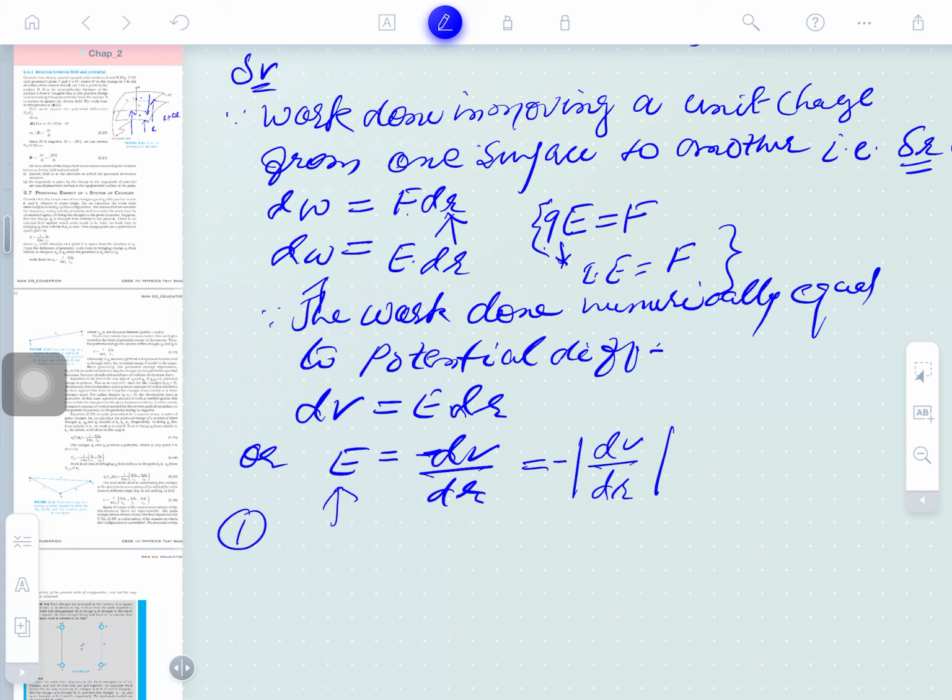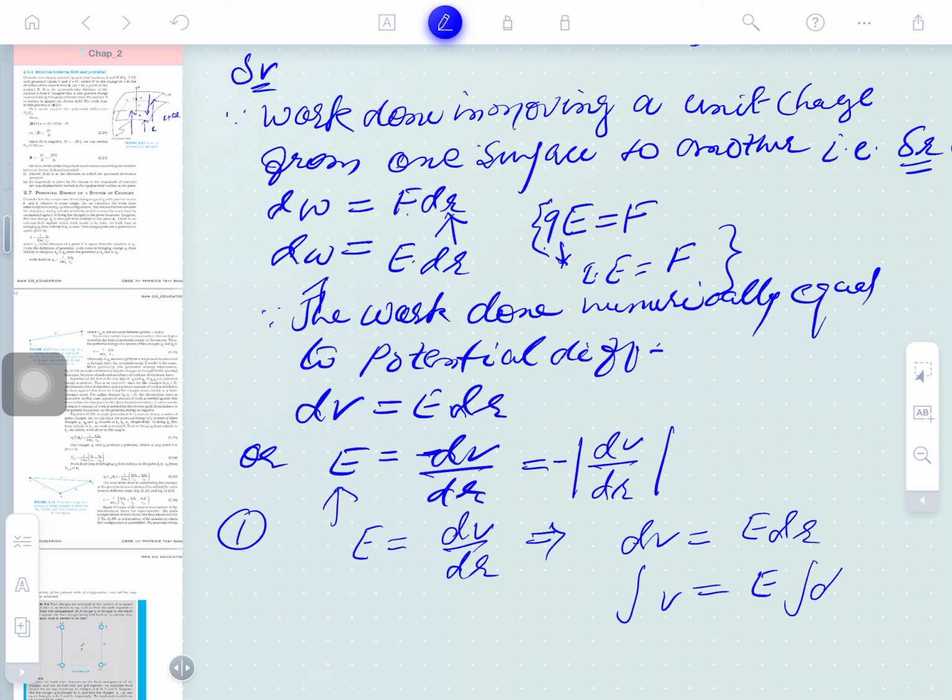Electric field at any point is the derivative of the potential difference at that point, or inversely, the electric field is the negative derivative of the potential. This also can be written as dV equals EdR, that is, the integral of del V is equal to EdR.